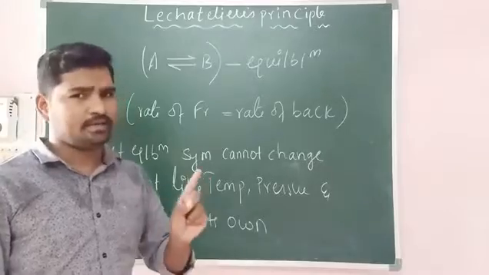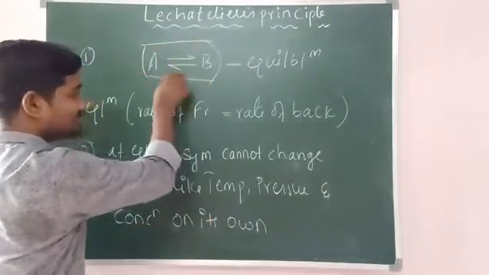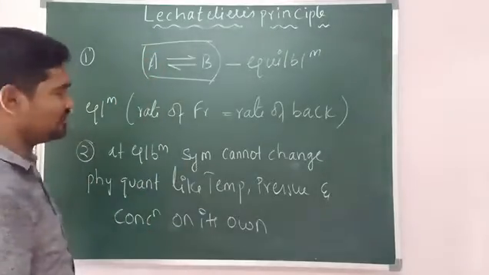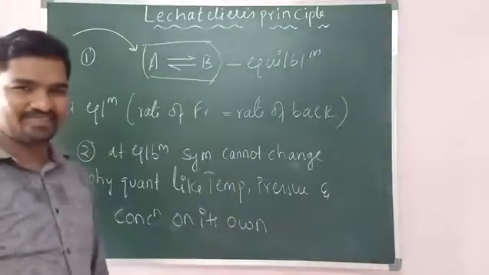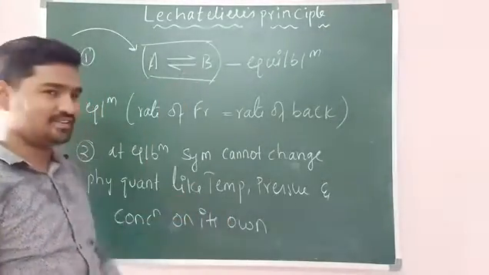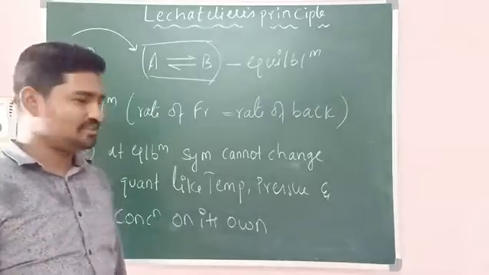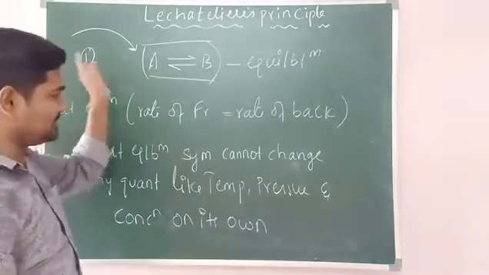But you can do one thing. The system is not changing its physical quantities, which means you can externally change these physical quantities. You can increase or decrease the temperature of the system, or you can change the pressure of the system, or you can change the concentration of the system externally.